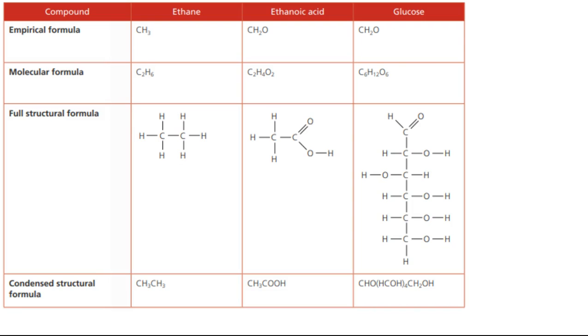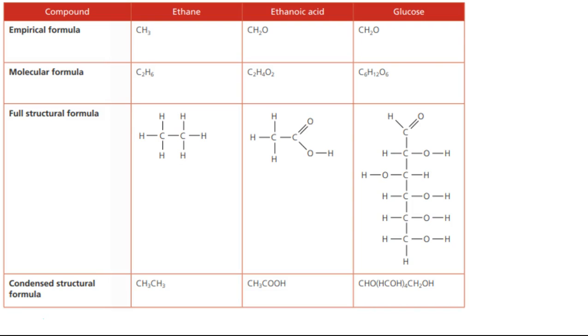There are a lot of things to memorize in this chapter, unfortunately. I'm doing my best to try and help you out with that. Remember, the empirical formula is just the simplest ratio of atoms in a compound, while the molecular formula is the actual ratio of atoms in a compound. Notice that the empirical formula and the molecular formula can be the same, it's just that the empirical formula is the lowest ratio of the compound.